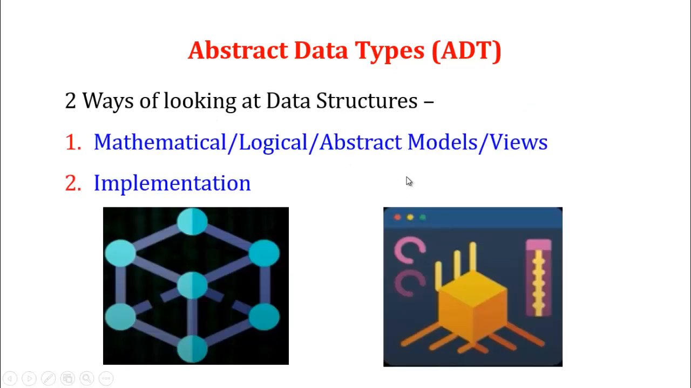There are two ways of looking at data structures. The first one is the mathematical, logical, abstract model and views. Before going to abstract data types, we have to know what the mathematical, logical, abstract models and views are. Mathematical is based on equations, by which a certain algorithm should be solved. We have to follow the logical views of certain algorithms. Abstract is based on the functionalities, and the next one is the implementation details. These are the two important ways of looking at data structures.